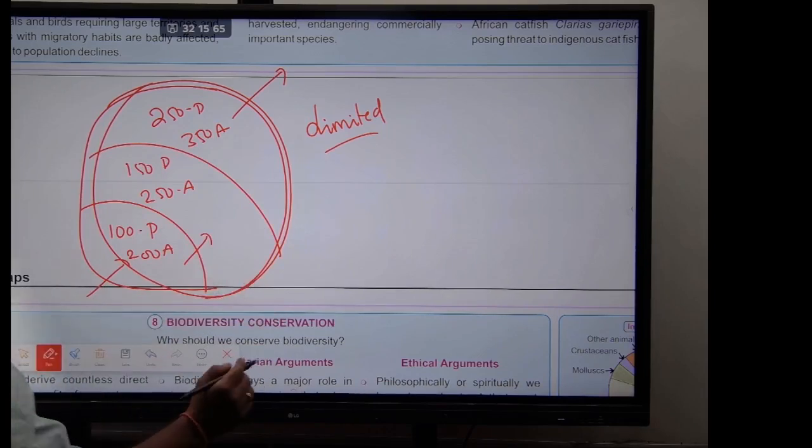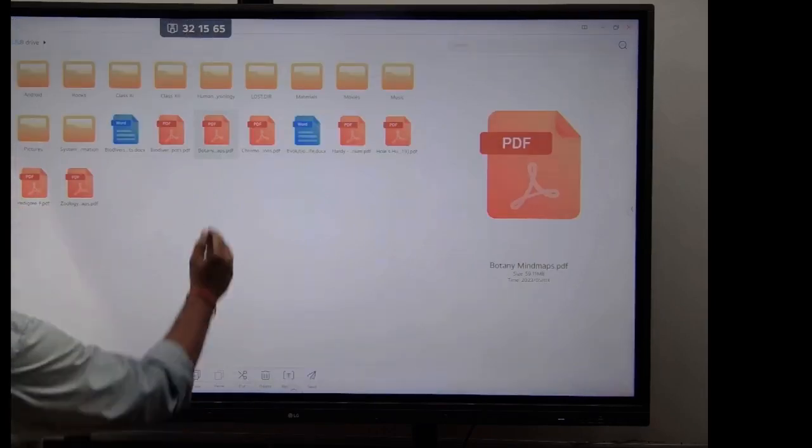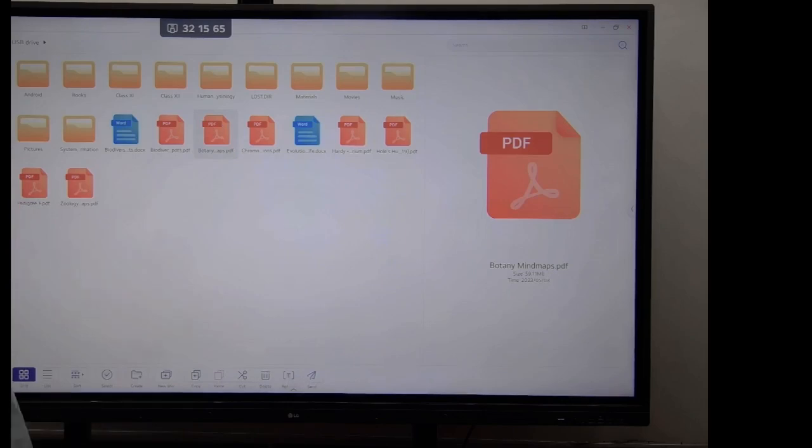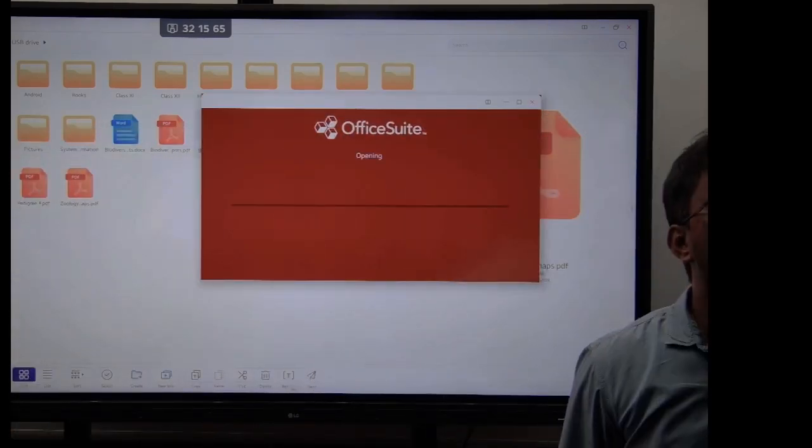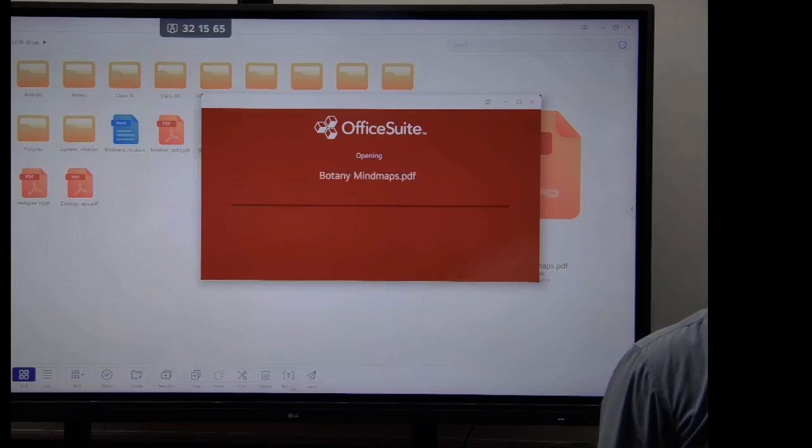So this was given as a graph in your textbook. You can see the graph. Can you see that, guys? What is the shape of the graph? Can someone tell me? It's a hyperbola, correct?